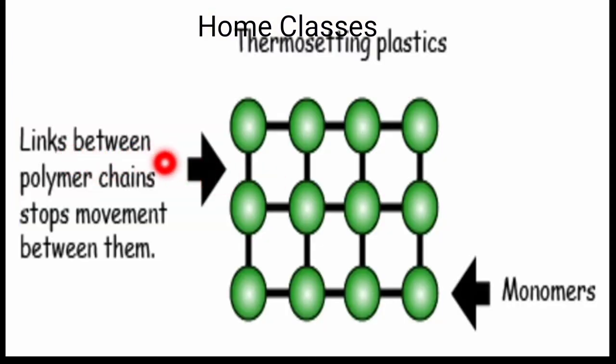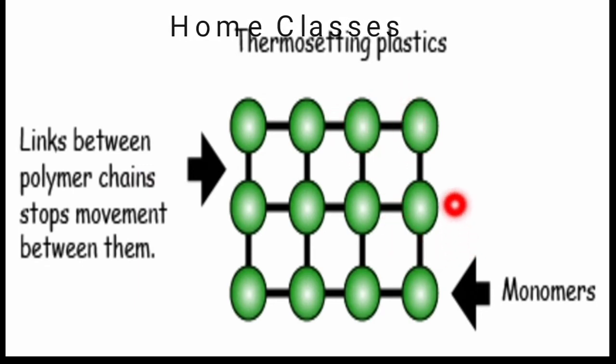These are the links between the polymers. Links between polymer chains stop movement between them, due to which they can't be remolded. They can't be reshaped once they are given a shape, because the movement between the polymers stops. This means the particles do not move. Therefore, thermosetting plastics once set can't be remolded or reshaped. And these green color balls are the monomers of ethene.